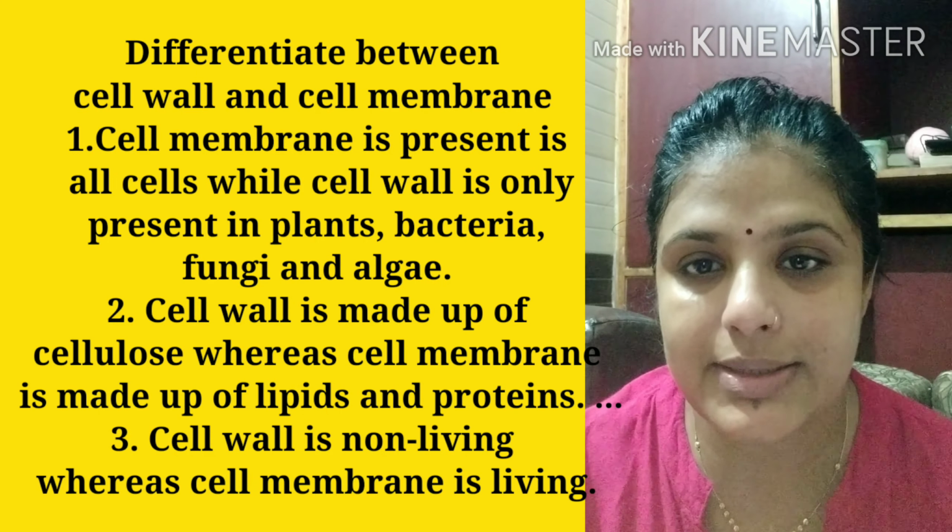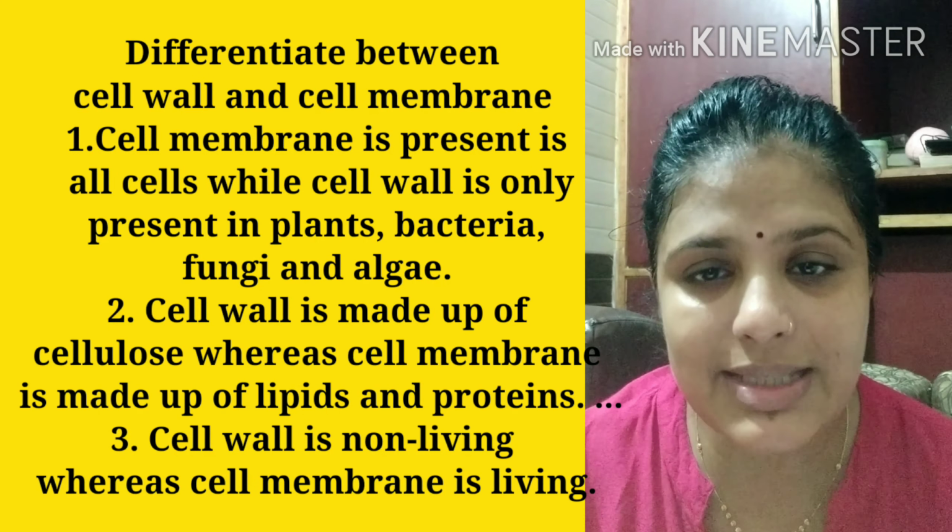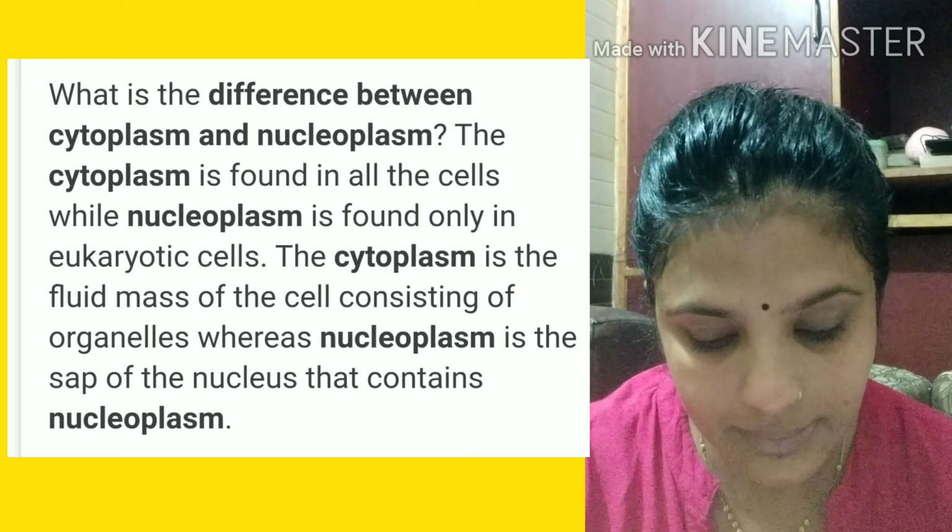Cell membrane is selectively permeable, means cell wall allows all the substances, solvent, solute to pass through it, while cell membrane allows only solvent molecules to pass through it. Cell wall is made up of cellulose and cell membrane is made up of protein and lipids.